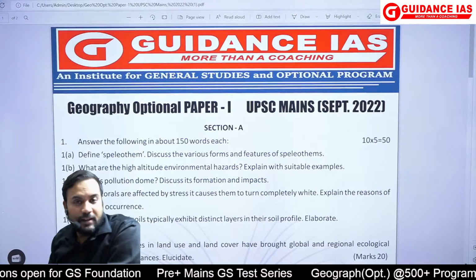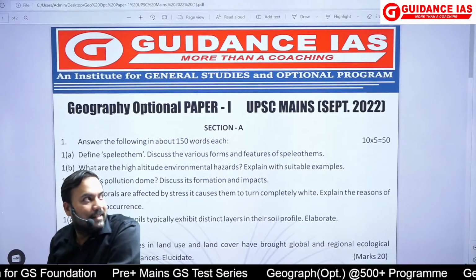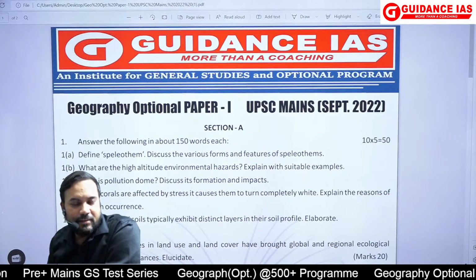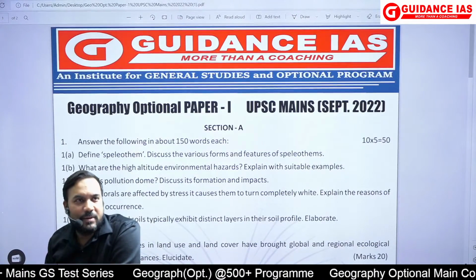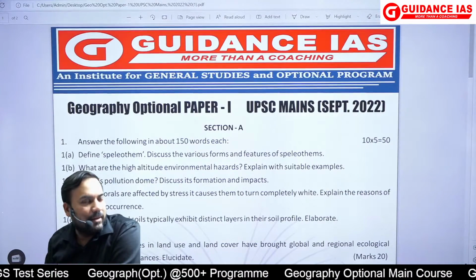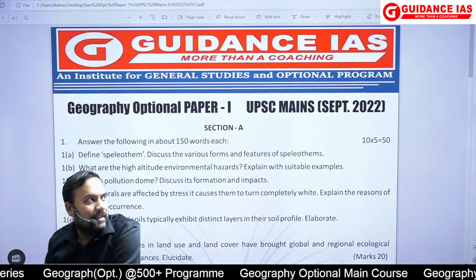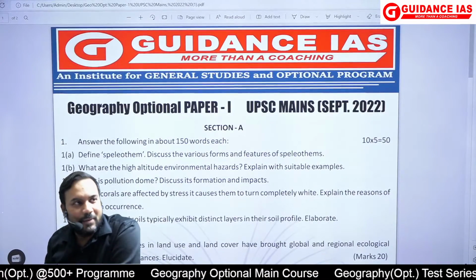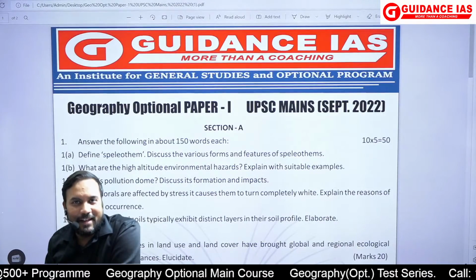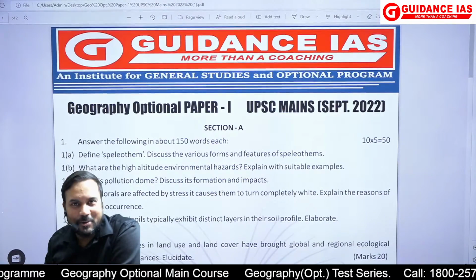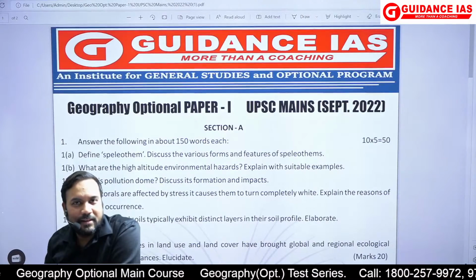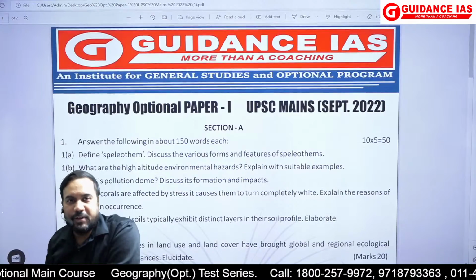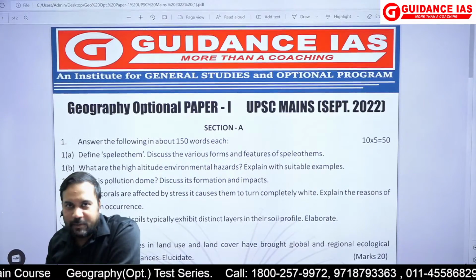So it should actually bring back the smiles to the geography optional students. I certainly smiled and became really happy, because after a long time, it seems UPSC has finally shown some mercy on geography optional students, and the paper was comparatively easier if you compare it with the papers which have been asked in recent times.